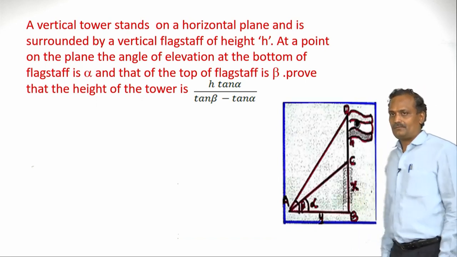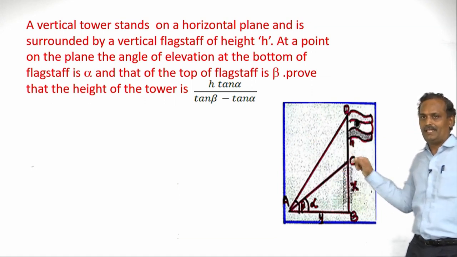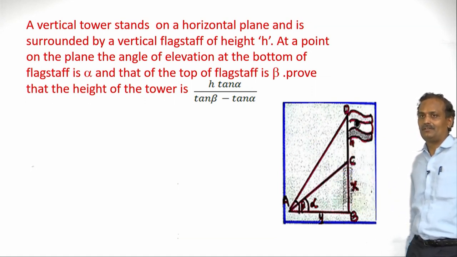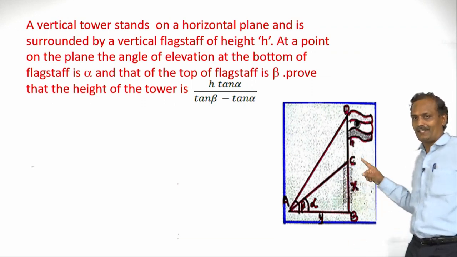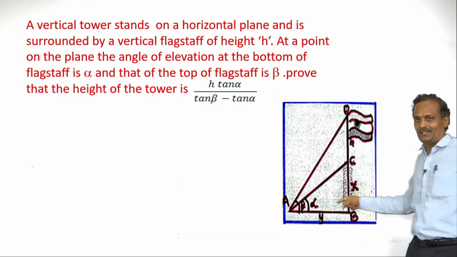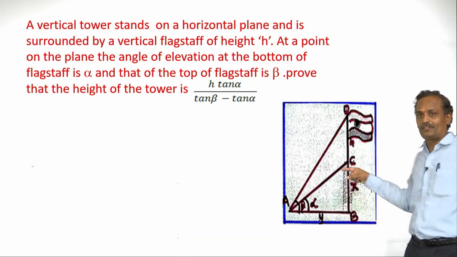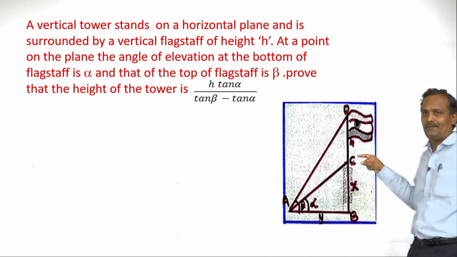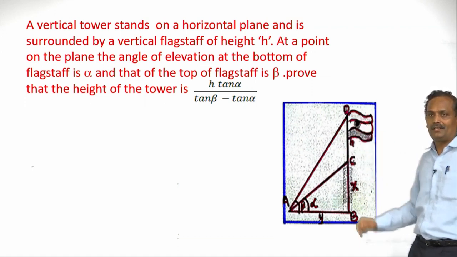So here in the diagram we can see there is a flagstaff CD. BC is the height of the tower. The flagstaff stands on BC. The height of the flagstaff is given as h, and the height of the tower, we have assumed it as BC, is x. The person is at A, and he is observing the bottom of the flagstaff at C. Again he is observing the top of the flagstaff at D.